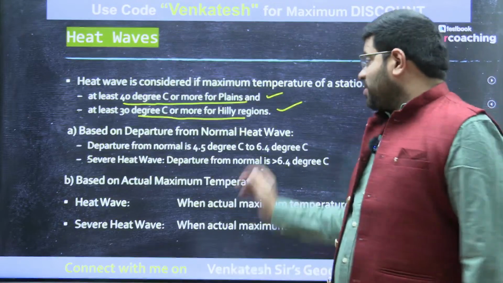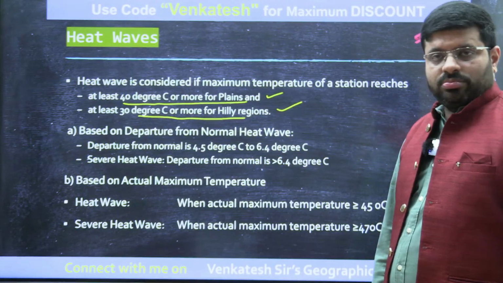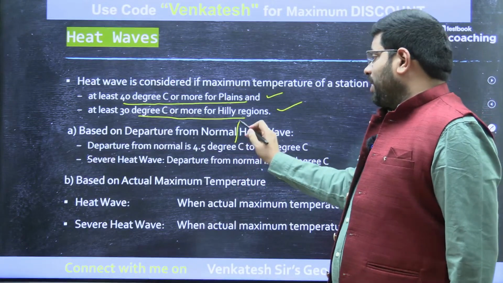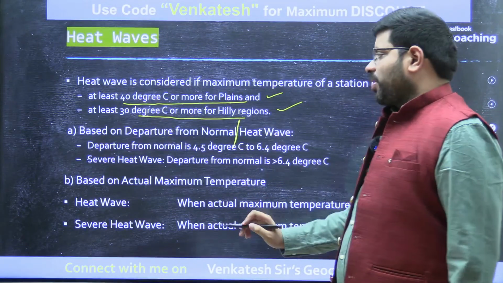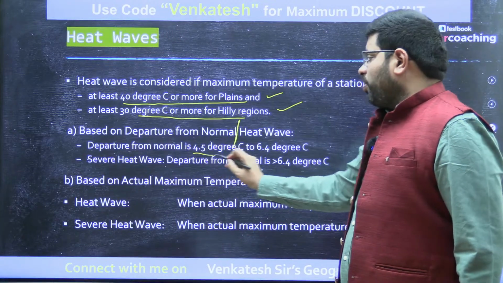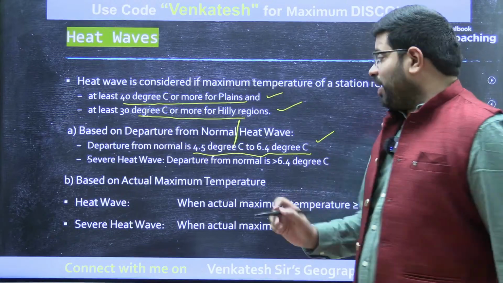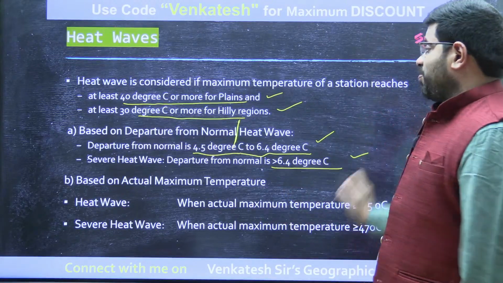Based on the departure from normal, it is called a heat wave if it is 4.5 degrees Celsius to 6.4 degrees Celsius, and a severe heat wave if the departure is beyond 6.4.